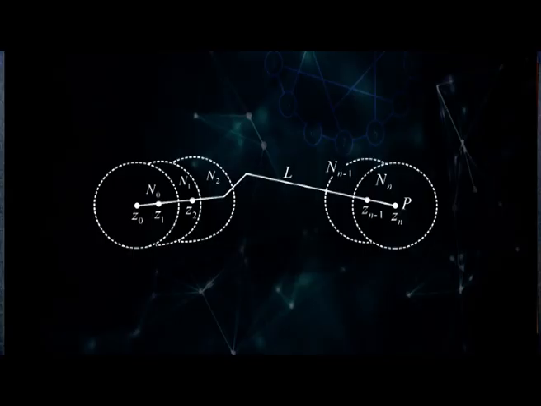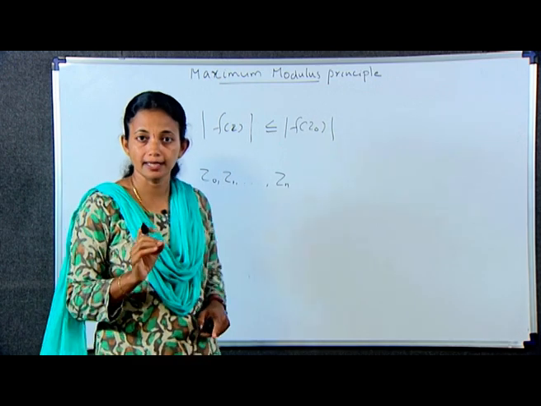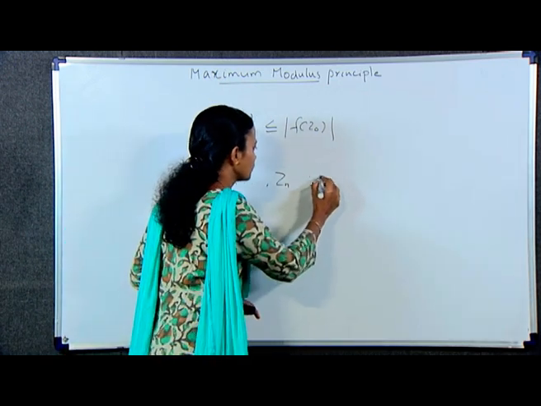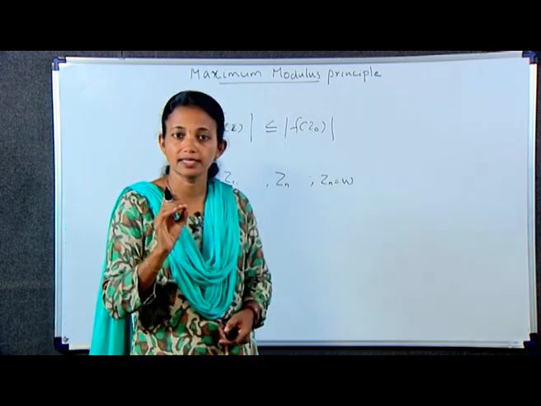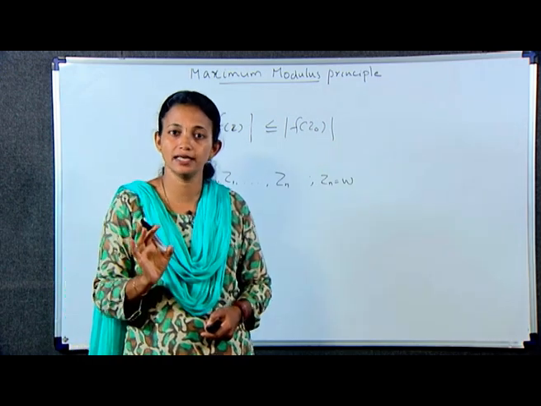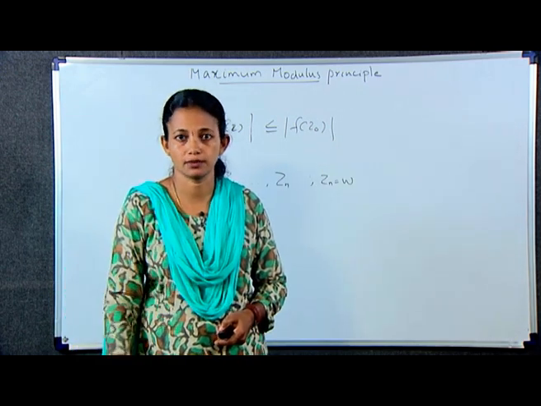Let d be the shortest distance from points on L to the boundary of D. When D is the entire plane, d may have any positive value. Now choose a finite number of points, z0, z1, z2, up to zn along L, such that zn is equal to w and modulus of zk minus zk-1 is less than d for all k equal to 1, 2, 3, up to n.